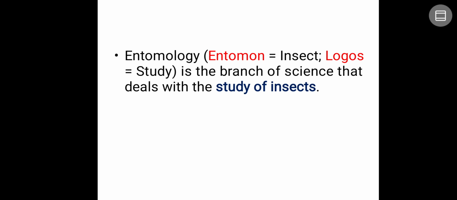Everyone. So let me give a brief introduction about entomology. First of all, entomology is a word derived from the Greek language. Wherever there is a "logy", these words are usually derived from Greek, like pomology, zoology, biology, etc. In entomology, the word is derived from the Greek word entomon, which means insect, and logos, which means study. So entomology is the branch of science that deals with the study of insects.